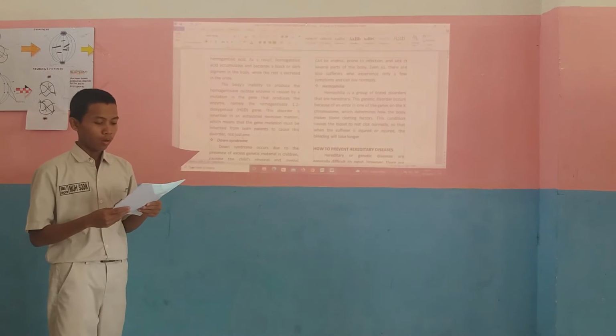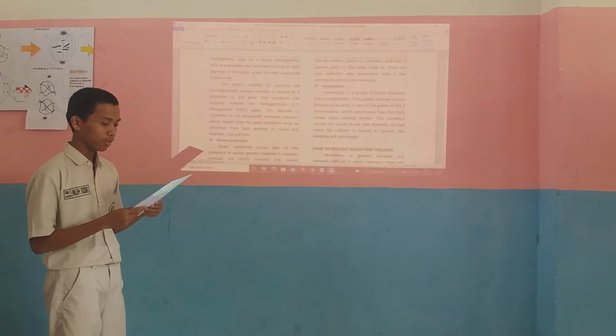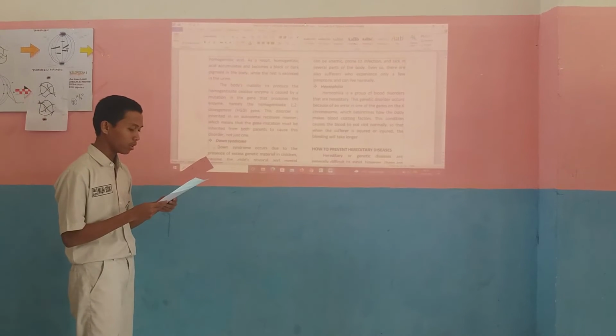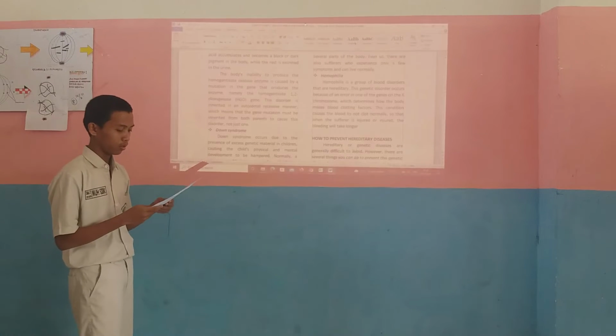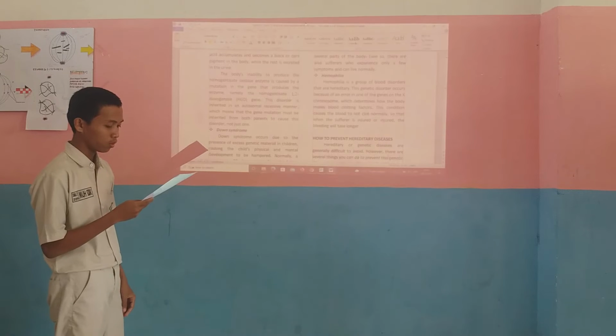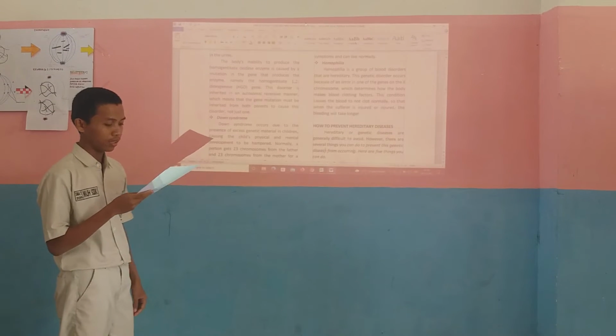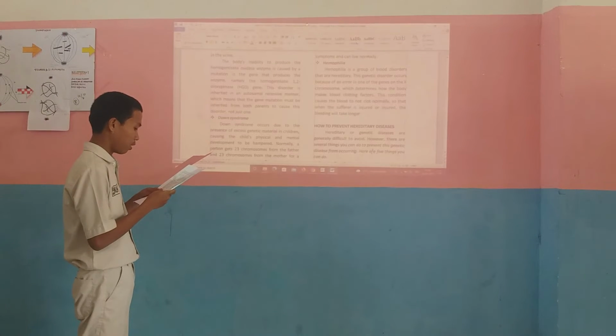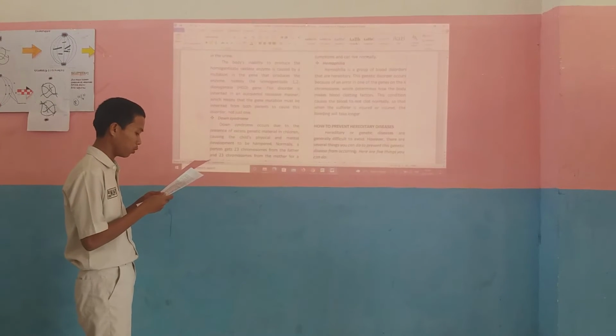Now, how to prevent hereditary disease? Hereditary or genetic diseases are in general difficult to avoid. However, there are several things you can do to prevent these genetic diseases from occurring. Here are 5 things you can do.